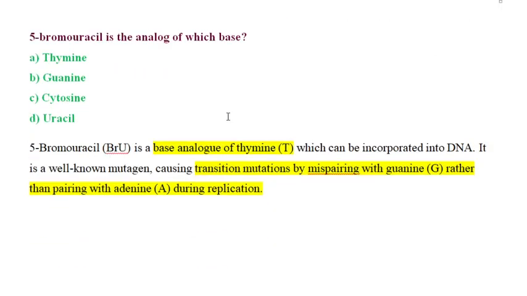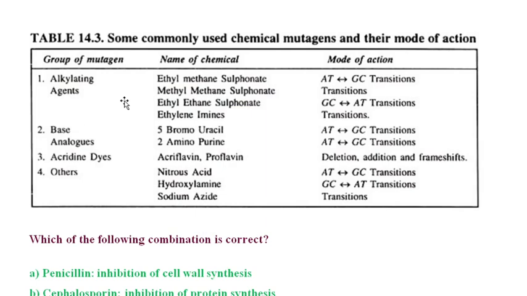Okay, next: bromouracil is a base analog of which base? So bromouracil is a base analog of thymine. It causes transition mutation. This bromouracil mispairs with guanine instead of pairing with adenine. Okay, so here I have given you alkylating agents, which include ethyl methane sulfonate, methyl methane sulfonate, ethyl ethane sulfonate, and ethylene imine. Ethyl methane sulfonate and methyl methane sulfonate cause AT to GC transition, whereas ethyl ethane sulfonate causes GC to AT transition. Next, base analogs include 5-bromouracil and 2-aminopurine.